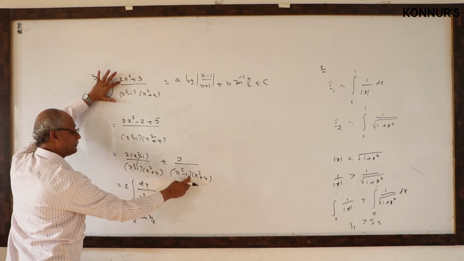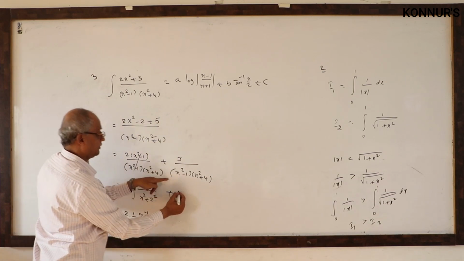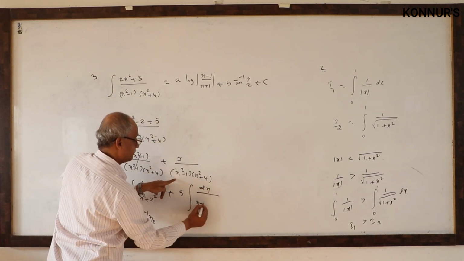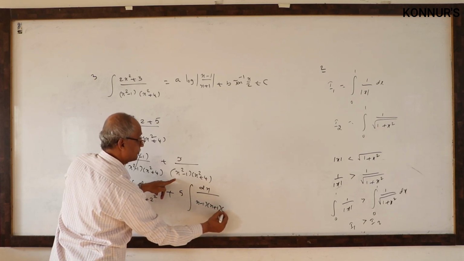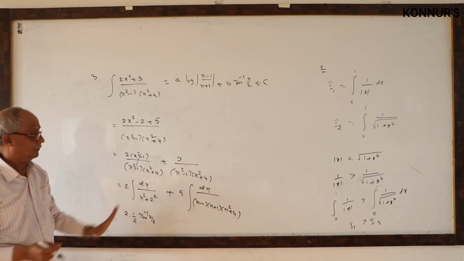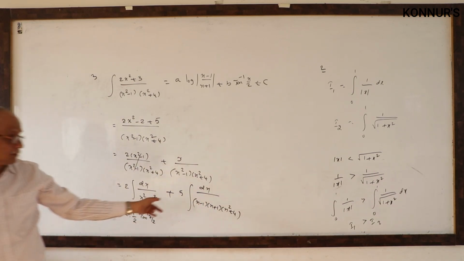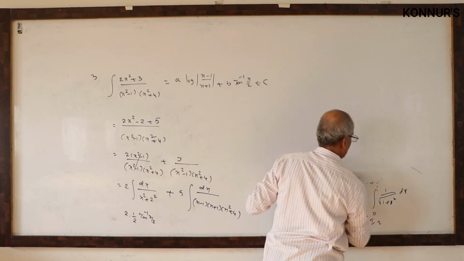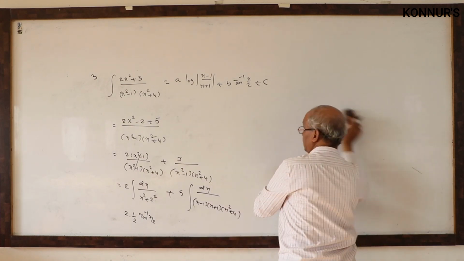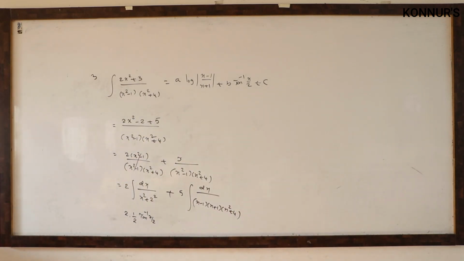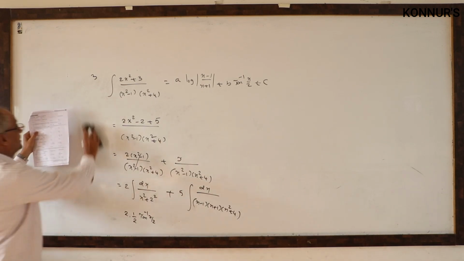5 by... this further you can continue. Why? Because of the 5 times. What are the partial fractions here? x minus 1, x plus 1, x square plus 4. You can continue with A, B, C partial fractions. As per theory, you can start doing this method. That is the hint I gave. You can start so that you can finish. That is one. Next, a theoretical question. Write down the fourth problem, concept level.